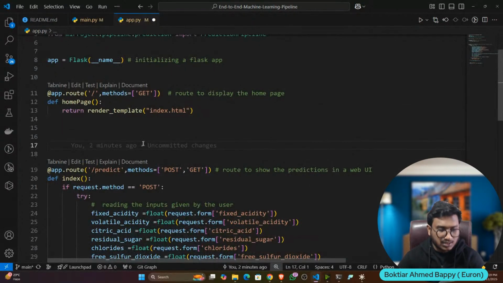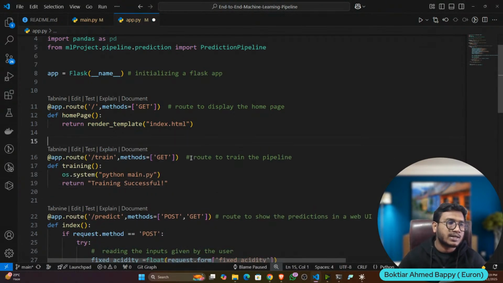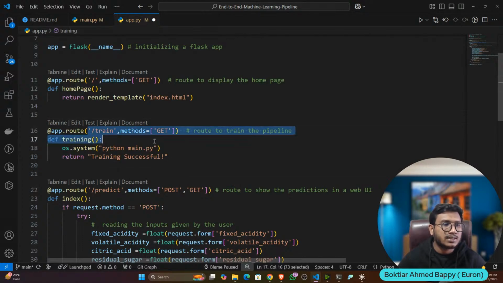Okay, this is my prediction part, but the user also needs to do the training. How will they do the training? I also need another route here. For training, I've created another route. You can see this is the training route. So if the user gives /train, it will start the training.